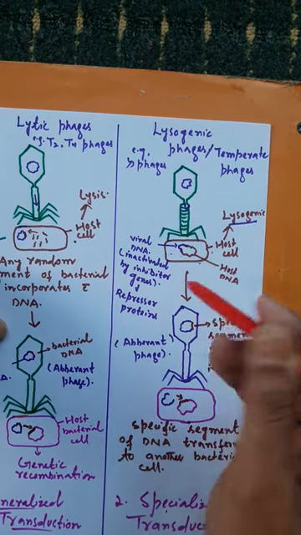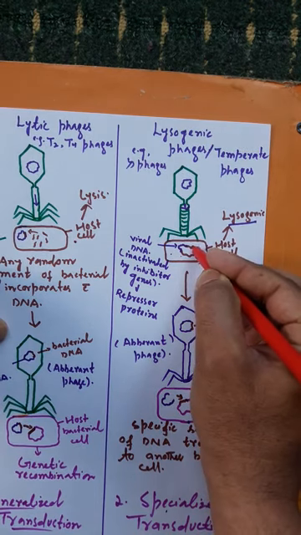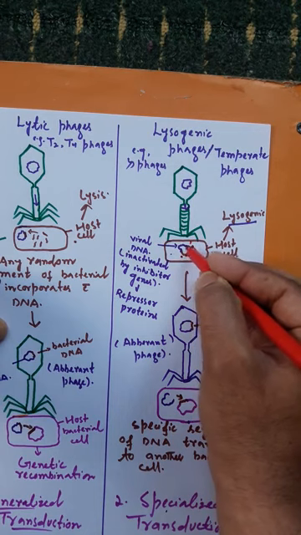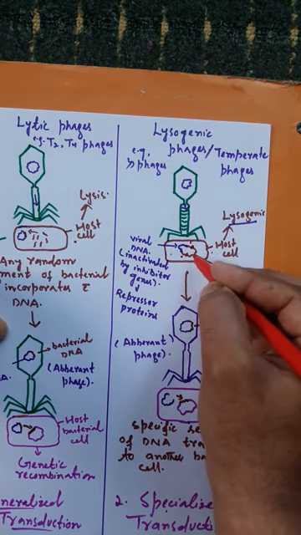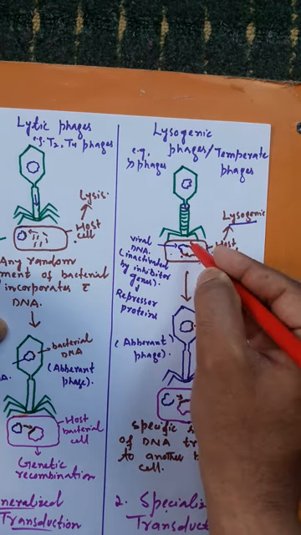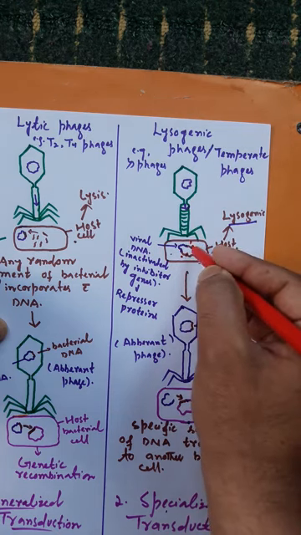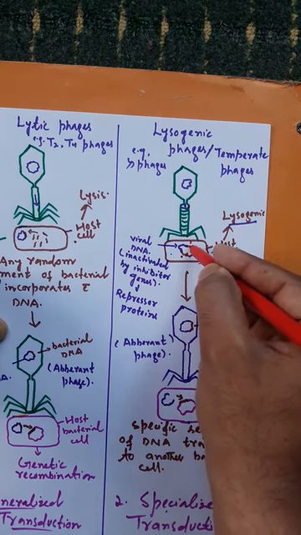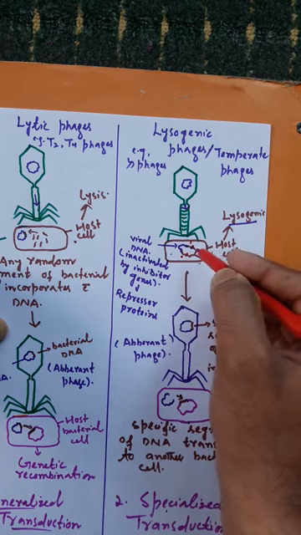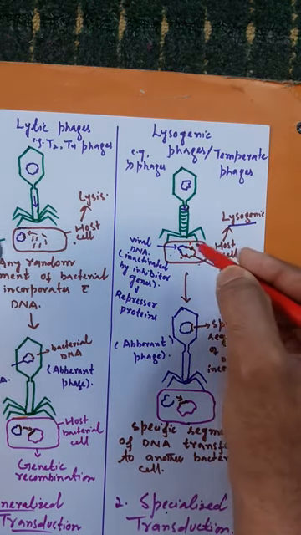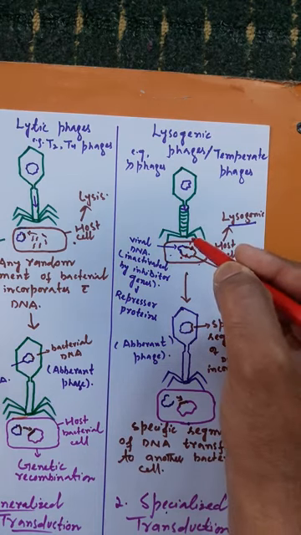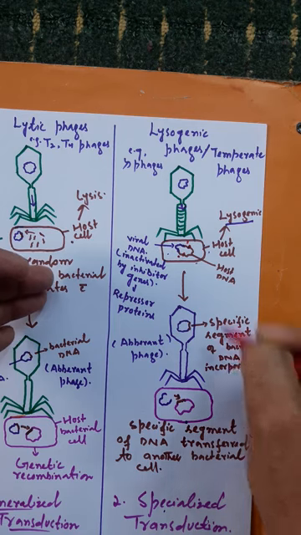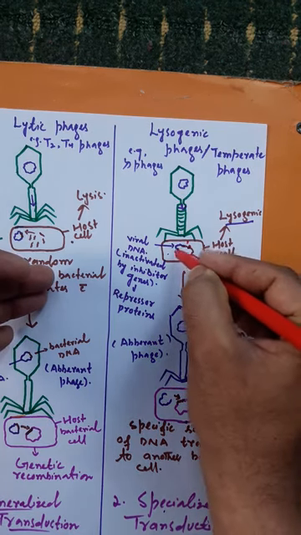When it detaches, it may carry with it a segment of DNA, either this segment or this segment, not these segments, this or this. So when it carries with it a segment of DNA, we can say a specific segment of bacterial DNA has got incorporated with the viral DNA.